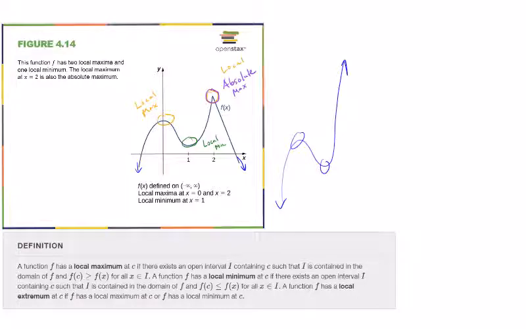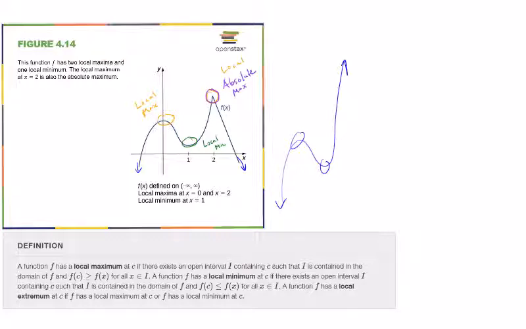That's how we can maximize our investments. Finding local mins and maxes, and then absolute mins and maxes, can help us make good decisions based on whatever that graph represents.